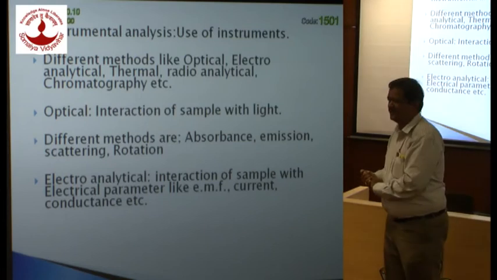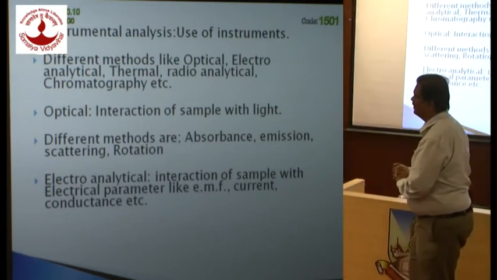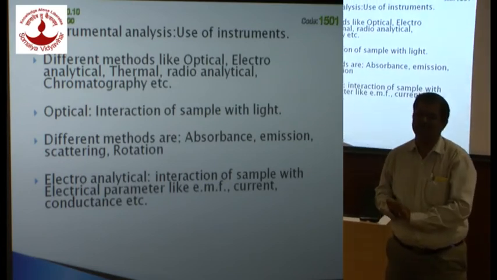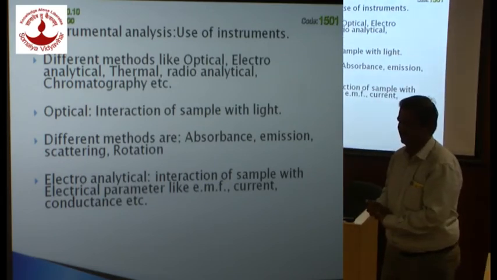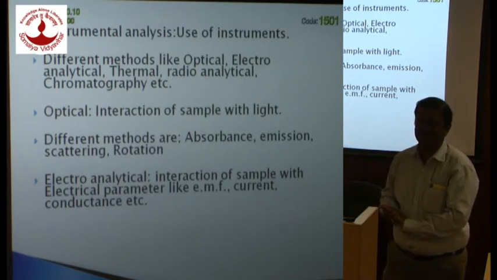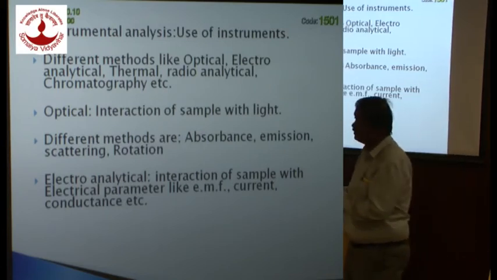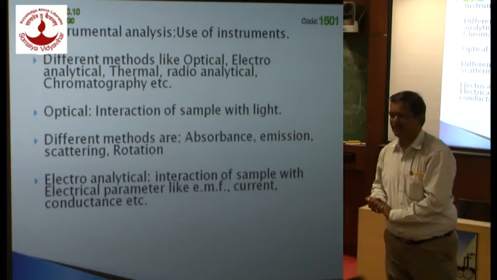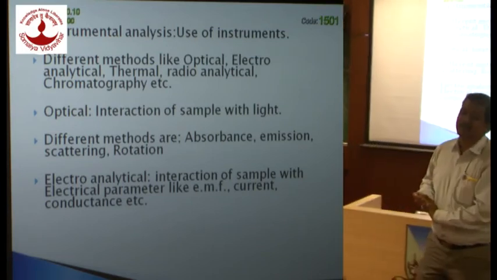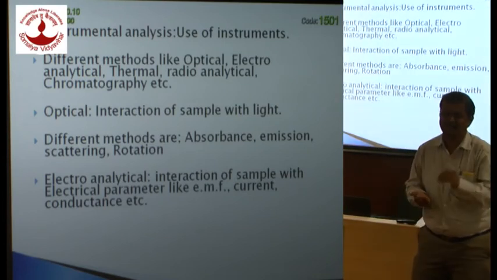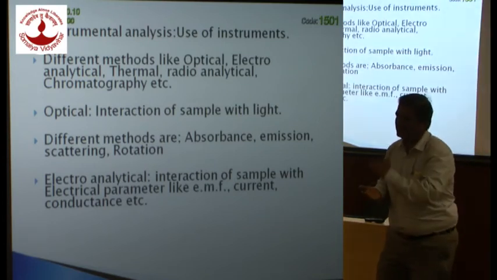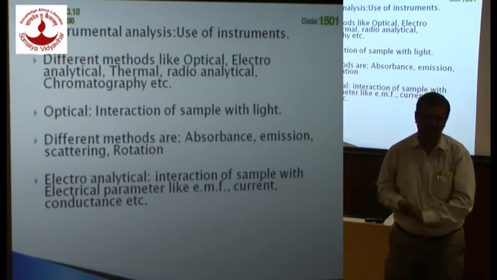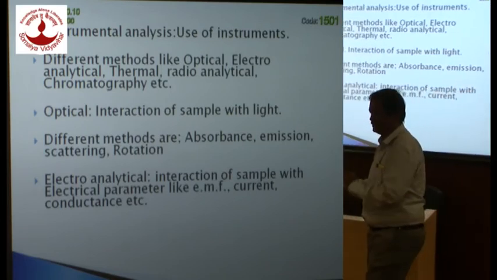First parameter is potential, interaction of potential with the sample. So this gives us potentiometry. Then interaction of current or changing current with the sample. Current means change in potential and change in current. That gives you voltammetry, polarography, cyclic voltammetry, so many different methods.